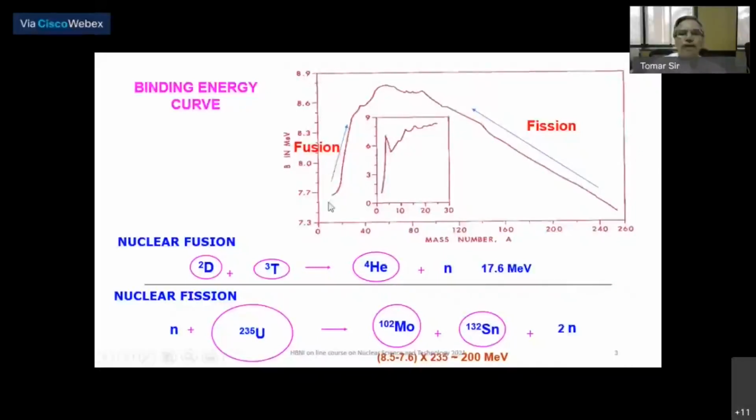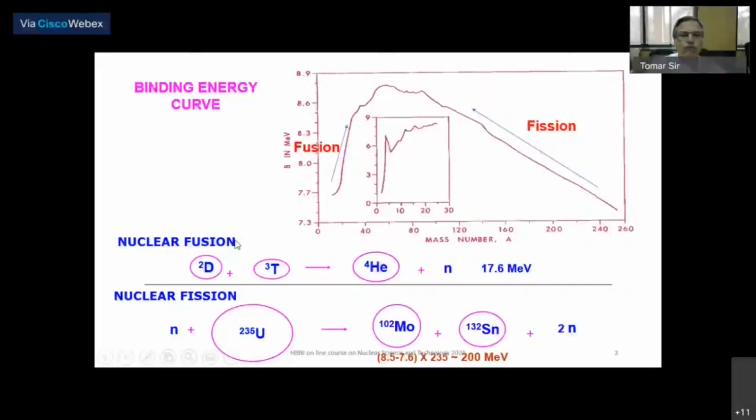But when you expand this scale of binding energy per nucleon, we will find that the binding energy per nucleon initially rises, and later on, after mass number 50 or 60, it goes down. Now, the energetics of the 2 processes of nuclear fusion and fission can be explained in terms of this plot.